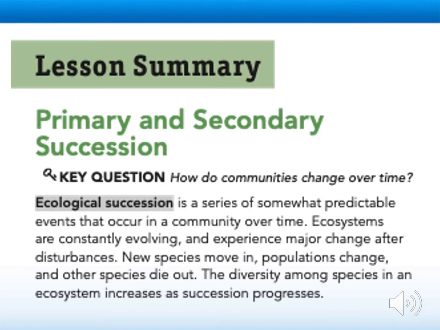Ecological succession is a series of somewhat predictable events that occur in a community over time. Ecosystems are constantly evolving and experience major change after disturbances. New species move in, populations change, and other species die out. The diversity among species in an ecosystem increases as succession progresses.